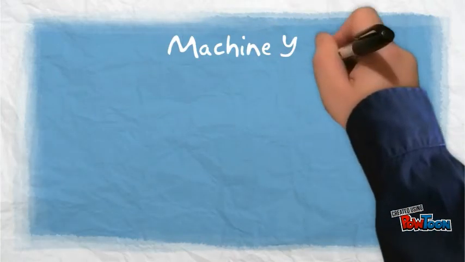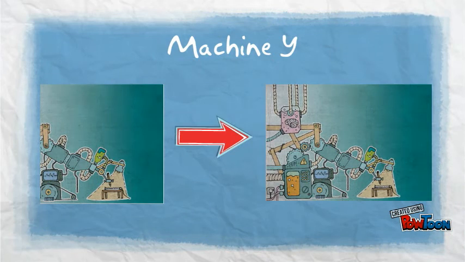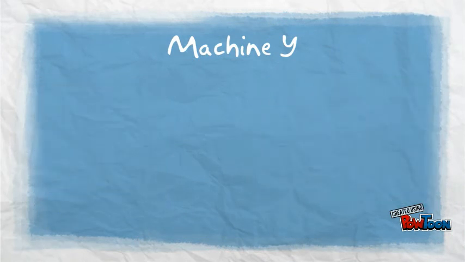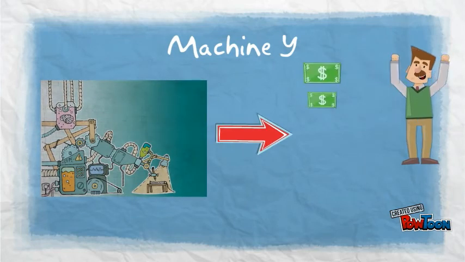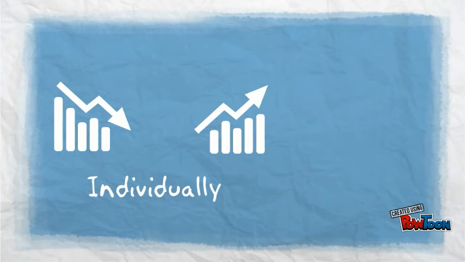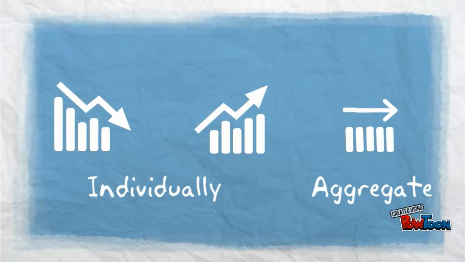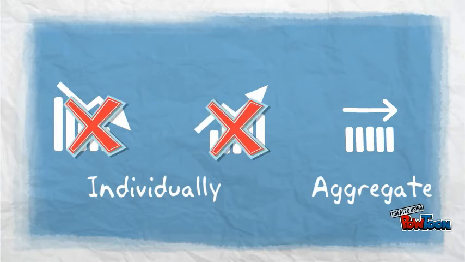An identical machine, machine Y, has been upgraded during the next year, raising its useful life. Machine Y is now able to generate more value than initially expected, and this leads to increasing earnings and stock returns for the company. The effect of each event on earnings individually reflects the true DT measure of conservatism, whereas the aggregate of these two events partially offset each other. Therefore, the DT measure overshadows the presence of conservatism, even when it is present in the data.